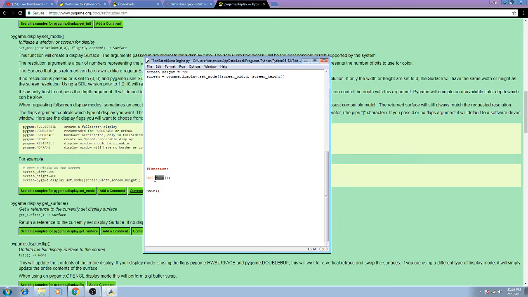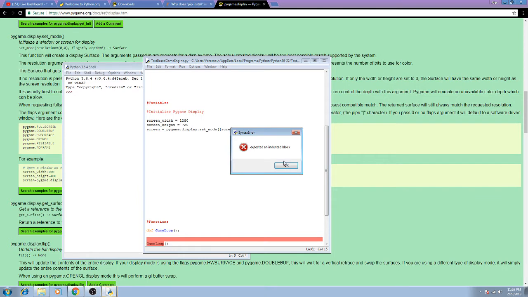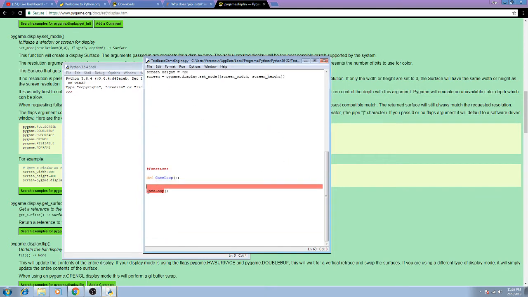We should actually call this game loop, because what we're going to do is see if the user clicks the X, because right now if we go ahead and run this, oh, it did, because I don't have anything yet.